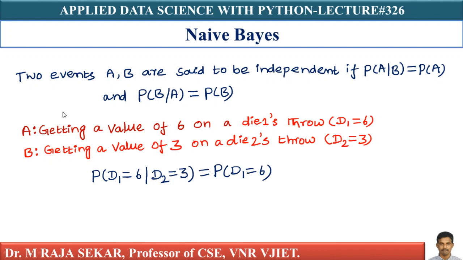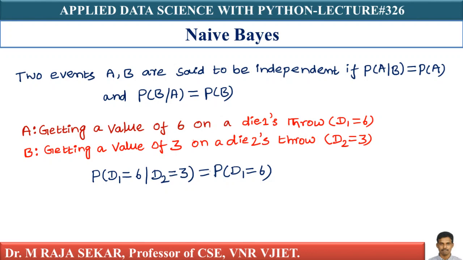Since throwing die 1 and die 2 are completely independent, in simple English, you are throwing two dice parallelly. Let's assume two people are throwing. First person is throwing die 1 and second person is throwing die 2. Suppose you throw die 1 and die 2. D2 got 3. Does that impact anyway whether getting 6 on D1? No, it has no relationship.